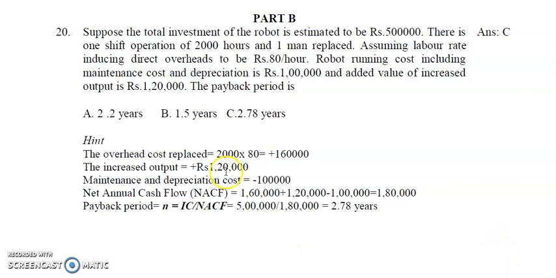That is, 160 plus 120 is 280, minus 100 is 180.